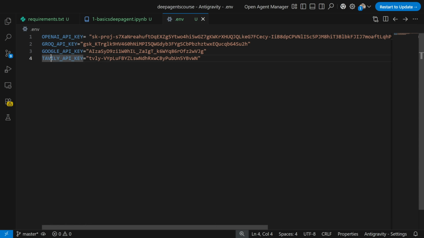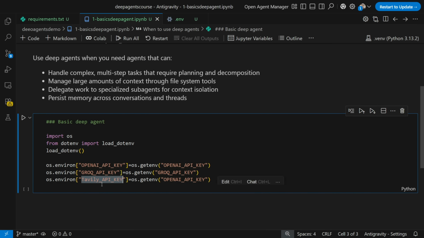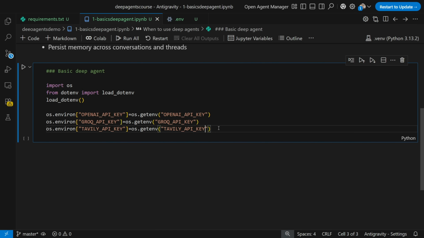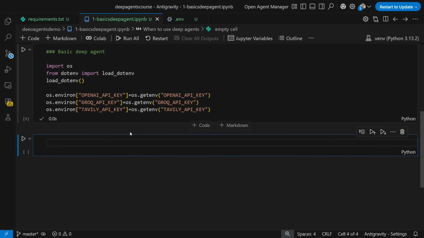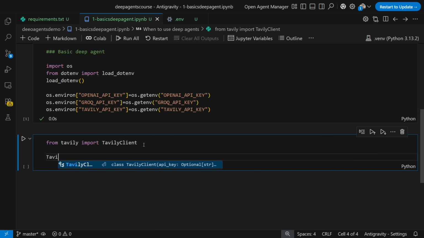Let's see, Tavily. Perfect, right? So all the environment variables have been done. Now, first of all, before we use Tavily, I really want to load our Tavily client so that we can integrate that tool with our deep agent, right? So for that, what we are basically going to do is I'll just go ahead and import from tavily import TavilyClient, and here we are going to go ahead and initialize it with the API key.